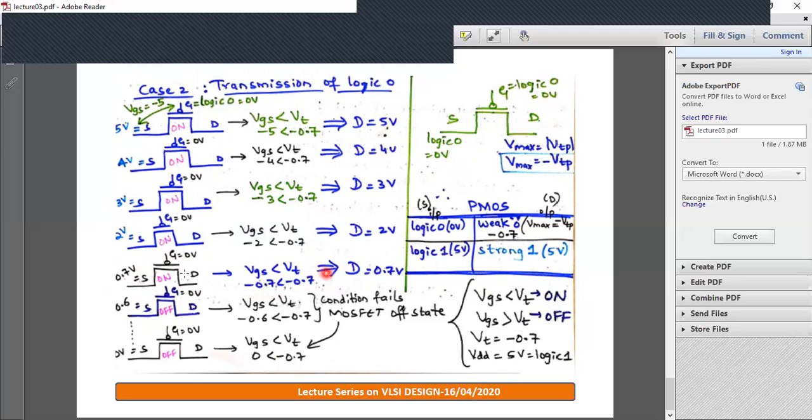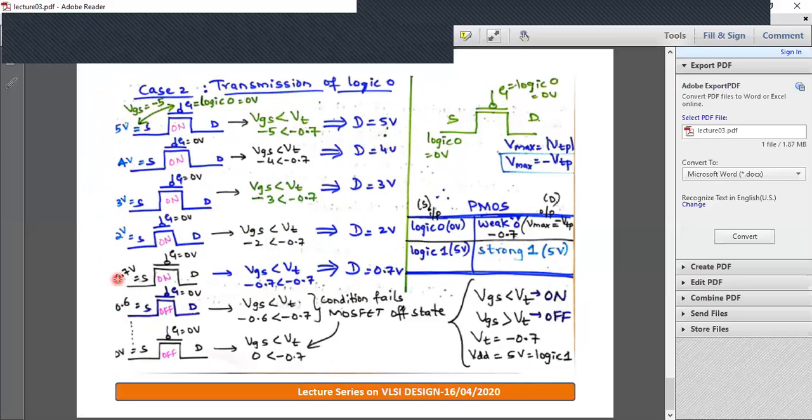Since it is on, the source value, that is 0.7, is transferred to the drain. So from 5 volt to 0.7 volt, PMOS will be in on state. So whatever values you give at the source, that will be transferred at the drain terminal.